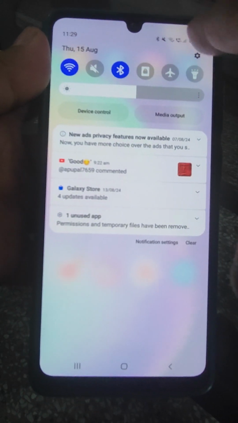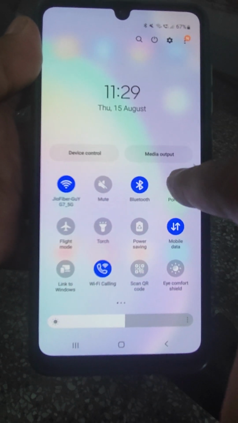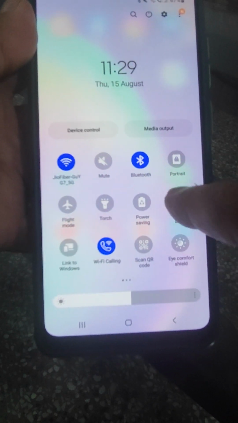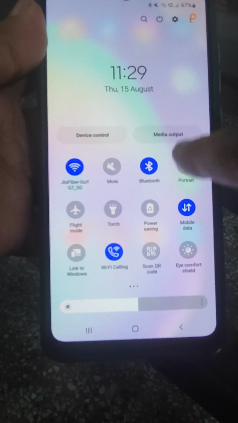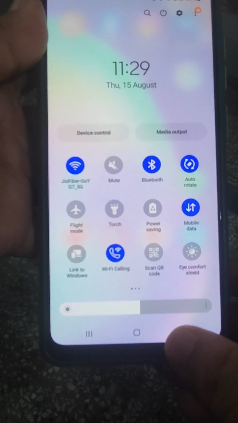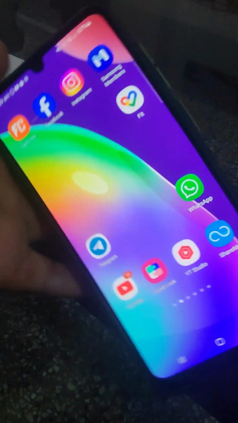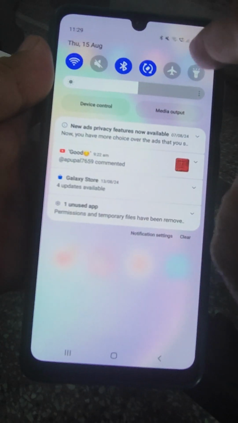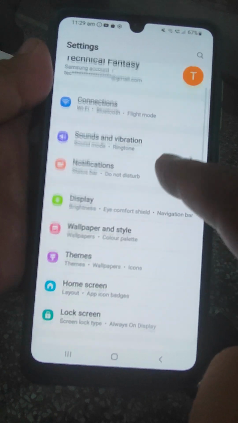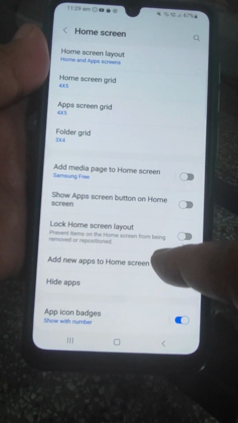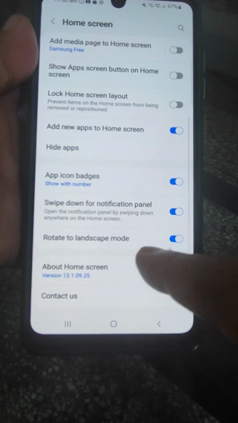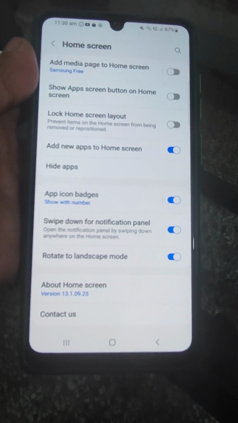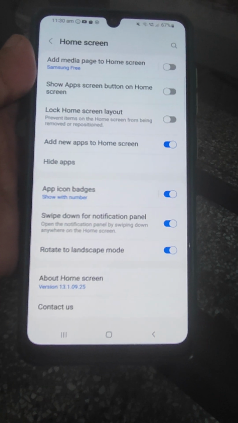So just swipe down, see where auto rotate is, and turn it on. Now just go and see, it is working. So this was the first. You can also access it by going into the settings, then the home screen, and there the rotate to landscape mode option should be turned on.